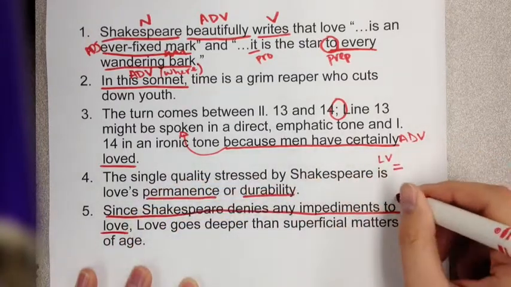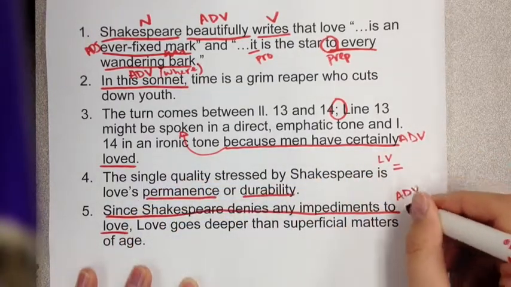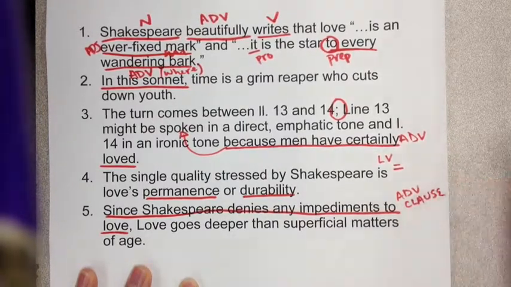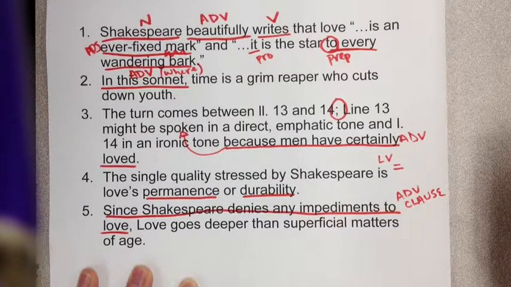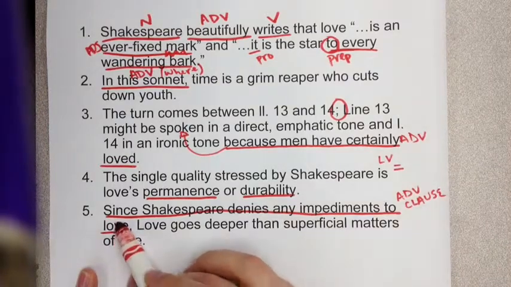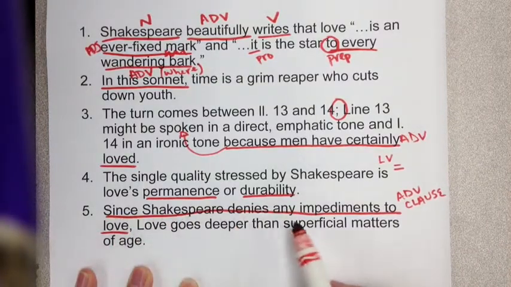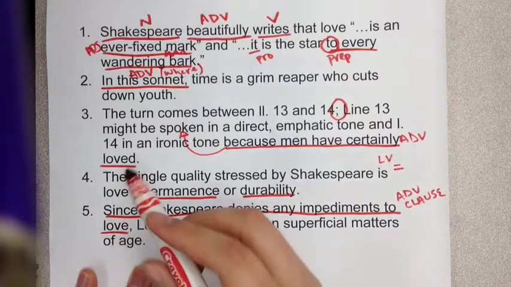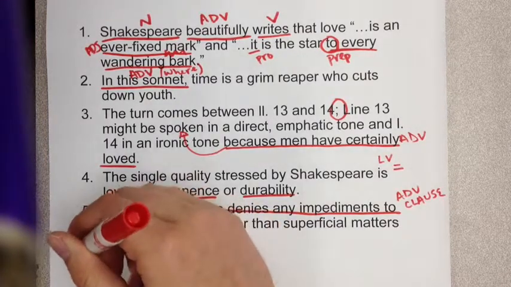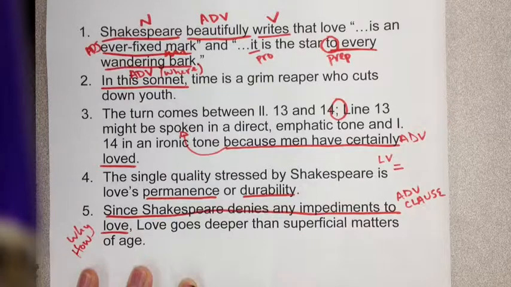This is our adverb clause. It's an adverb clause because it's not a noun. It's not used as the subject of the sentence. It doesn't come after a noun that it's describing. And since answers, well, since doesn't answer, but this whole underlined portion answers one of the adverbial questions. It answers why, or maybe how. I don't know, maybe how, depending on how you look at it. And then here's the actual independent clause. Love goes deeper than superficial matters of age.